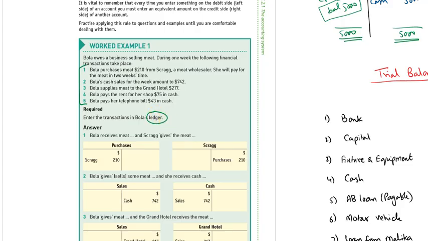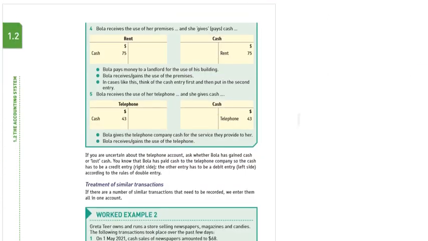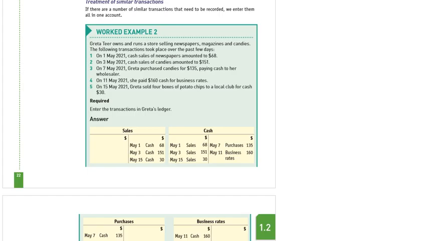For the preparation of ledgers, first of all, you will make the double entry. You will make the journal. Then you will make ledgers. This is our requirement. First you have to prepare journal entries, then you will make ledgers from these journal entries. So this is again your homework. You can solve it by yourself. Work example 2 also has 5 business transactions. The requirement is Greta's ledgers. So again, firstly you have to prepare journal entries.